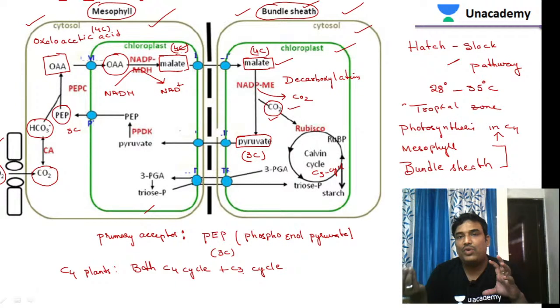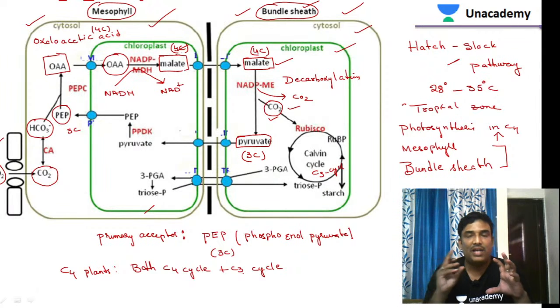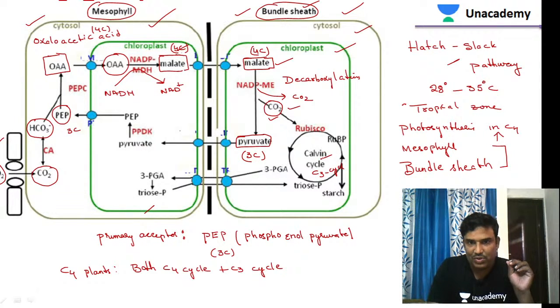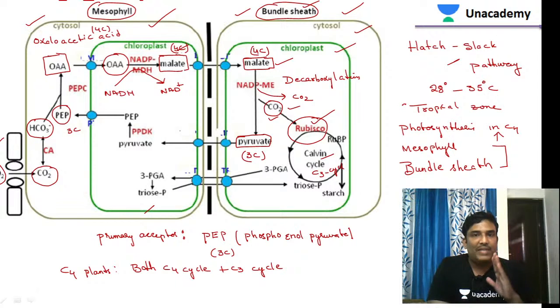So why does it take place only in the chloroplast of bundle sheath cells? Because the chloroplast of bundle sheath cells of the C4 plants contain the enzyme called Rubisco. This enzyme Rubisco is present only in bundle sheath cells. So that is the reason the C3 cycle is taking place inside the chloroplast of bundle sheath cells. Then let's come back to the C4 cycle.